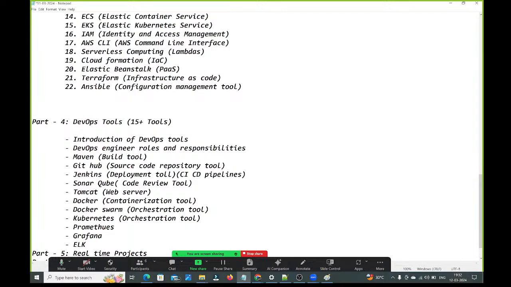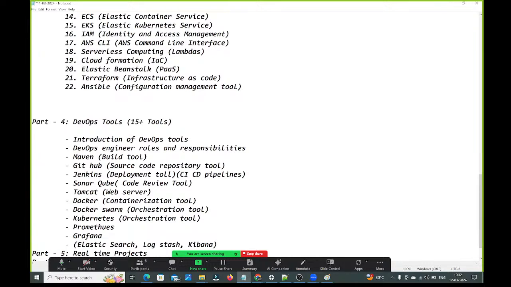ELK stands for what, guys? ELK is the combination of three open source products. E means Elasticsearch, L means Logstash, K means Kibana. E stands for Elasticsearch. Right. Next, L stands for Logstash. Right. K stands for Kibana. Right. These three are open source products, guys.